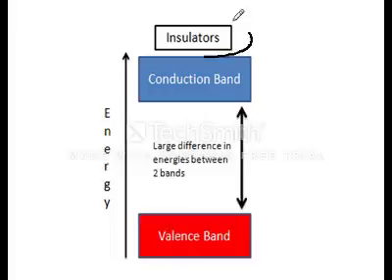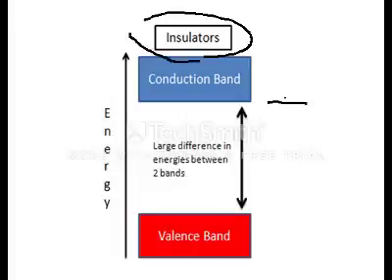In insulators, the energy gap is quite large and would need a large amount of energy to send the electron from the valence band to the conduction band and therefore to conduct electricity. This means that the electrical resistance is high, allowing low amounts of electrical conductivity.